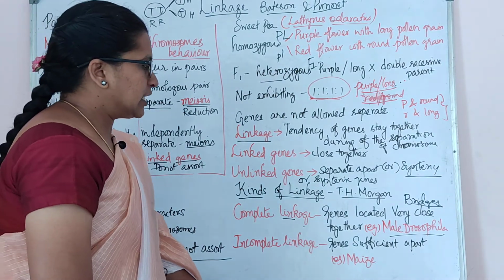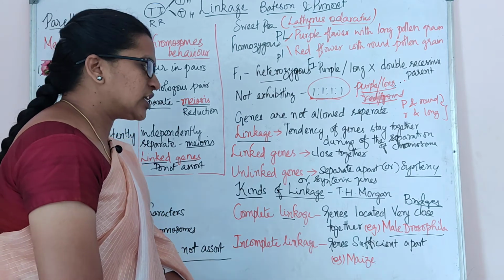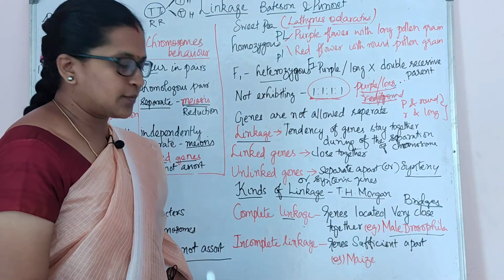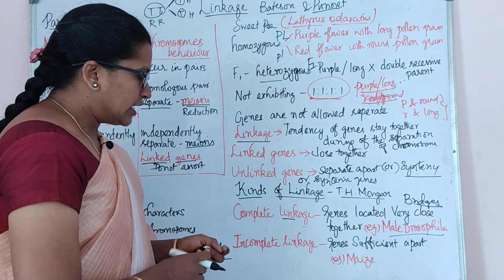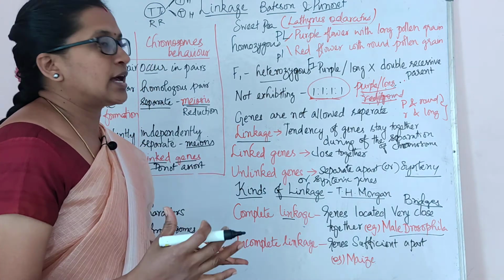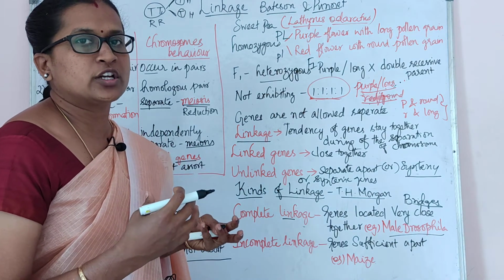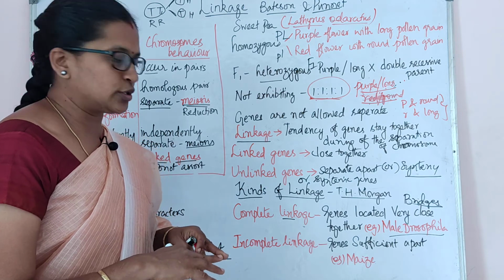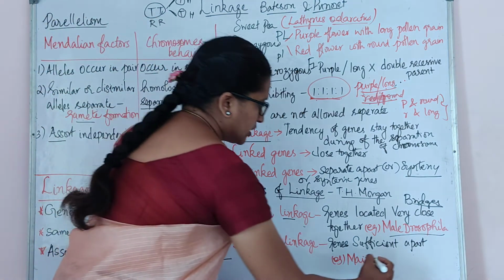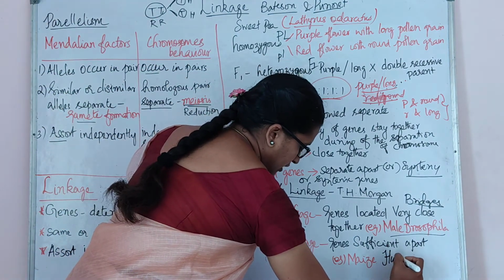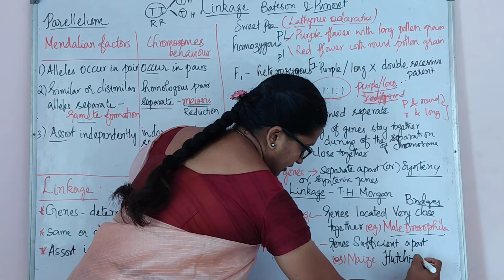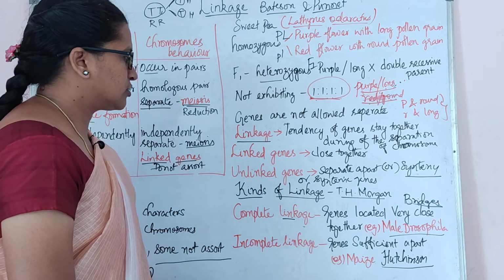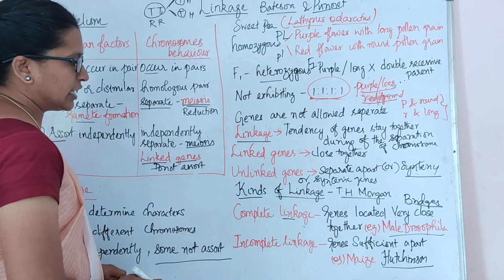So incomplete linkage, what is this? The genes are sufficiently apart on the same chromosome, so as they are apart, crossing over is possible here. This was discovered by Hutchinson in maize. Okay, this was discovered by Hutchinson in maize. So these are the two kinds of linkage.